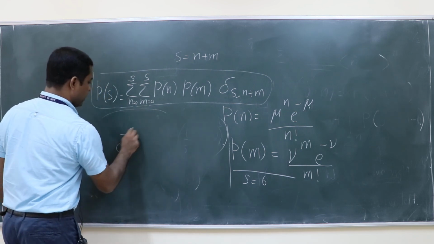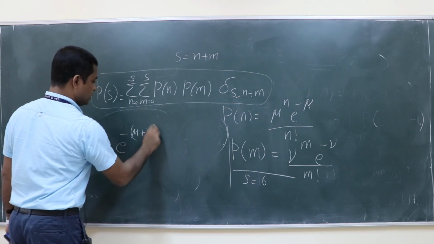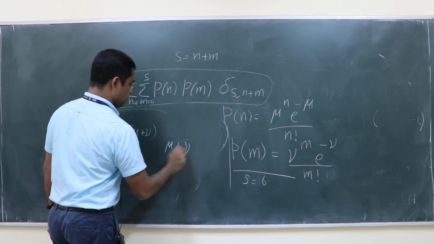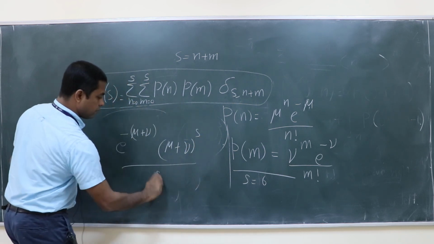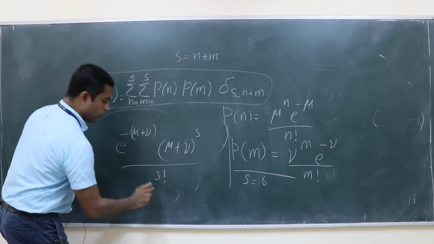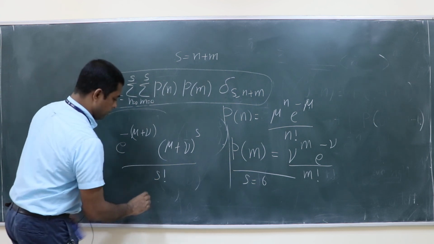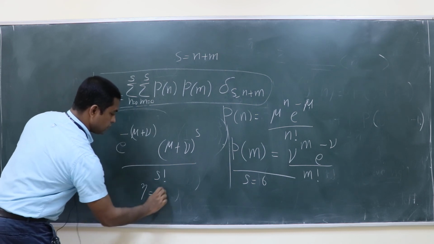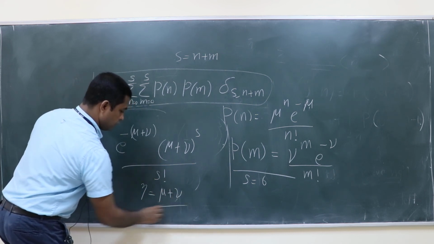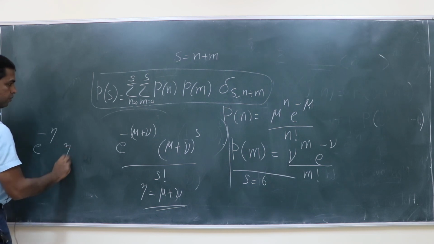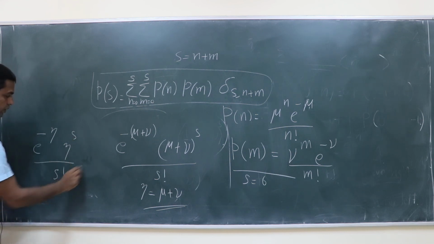So you have e power minus (mu plus nu), (mu plus nu) power s divided by s factorial. So now if you substitute mu plus nu equal to say eta, you get e power minus eta, eta power s divided by s factorial.